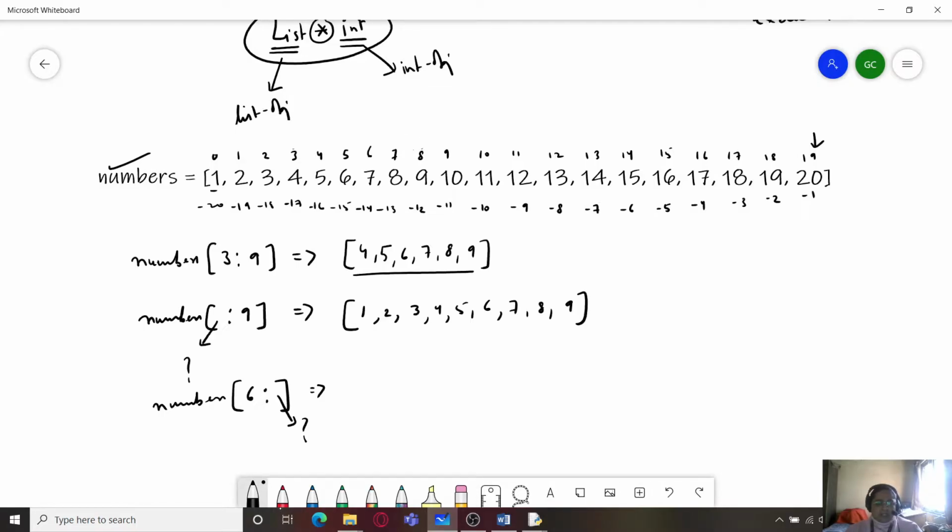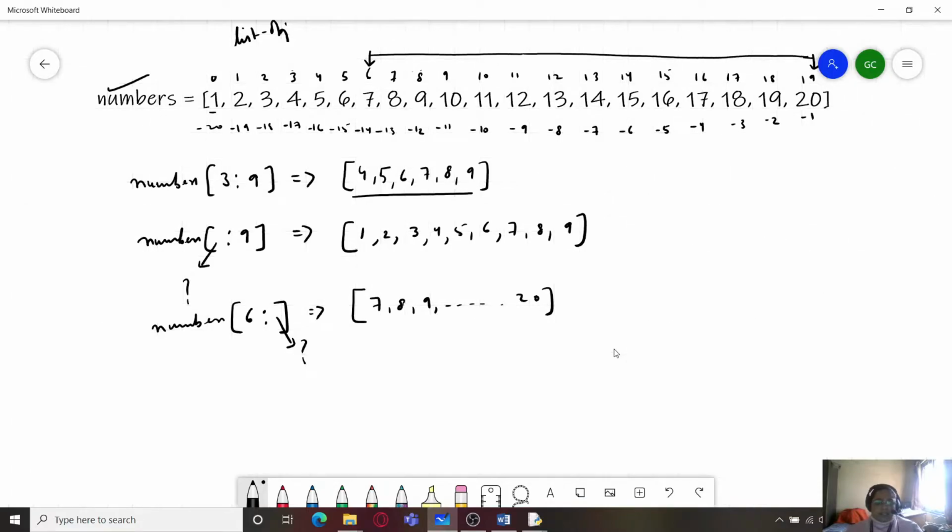We start from 6, that is from this position, and we will be ending at the end over here. So this is going to be our slice over here, that is from 7 to 20. This is going to be the list slice.